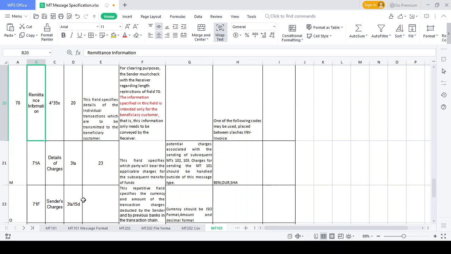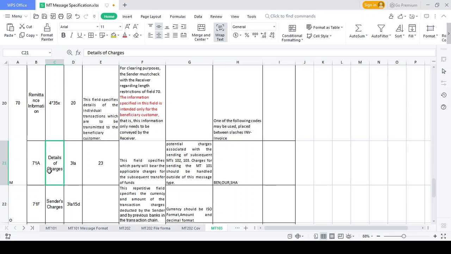Details of charges. Let's explain the concept. What is the details of charges? What charges should be applied? Rosalie, you explained beneficiary charges and surcharges. I also explained these. Beneficiary charges should be collected from where? From the beneficiary side. Or charges should be collected from the originator side. Surcharges should be collected as shared charges.